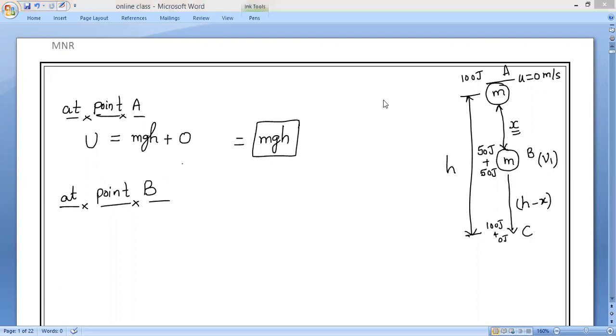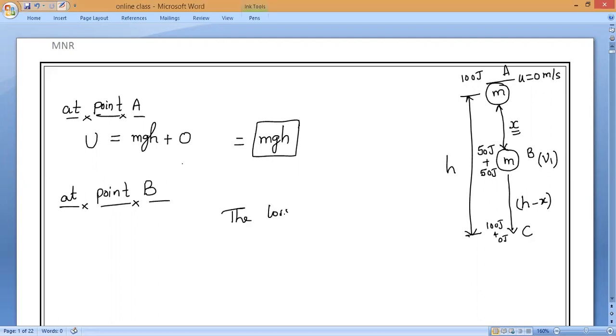So, what is the potential energy value? Zero. So, all of you remember that the loss in potential energy, you can represent it as P or EP, your choice, is equal to the gain in kinetic energy. Yes or no, guys?